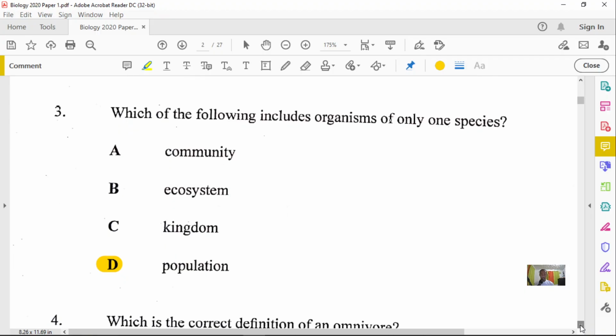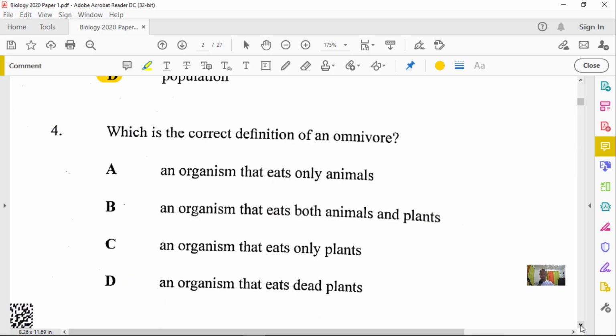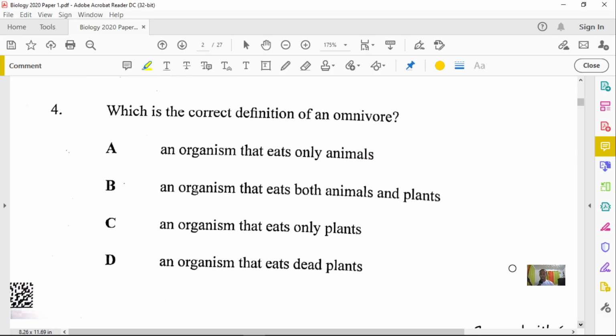Now for question number 4. It said, which is the correct definition for omnivores? Remember, an omnivore is an organism that eats both plants and animals. Option A is incorrect because it eats only animals; this represents a carnivore.